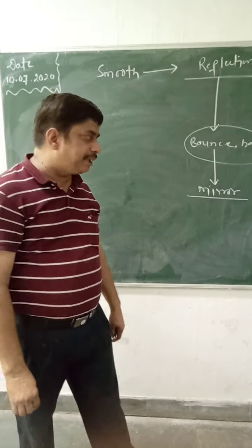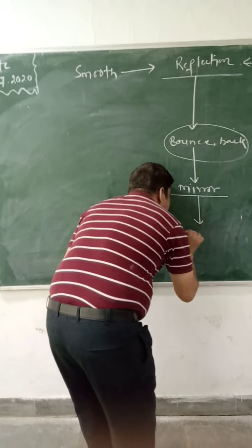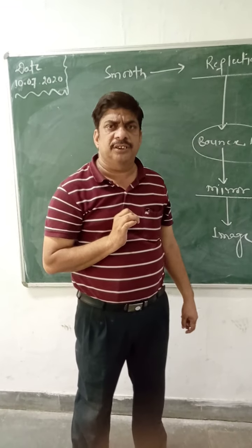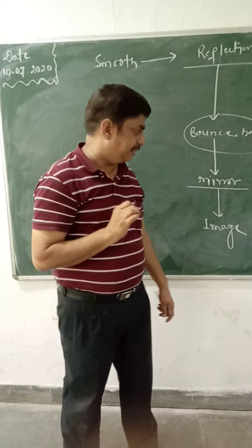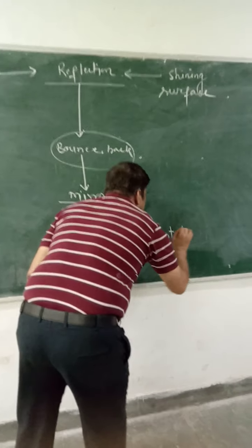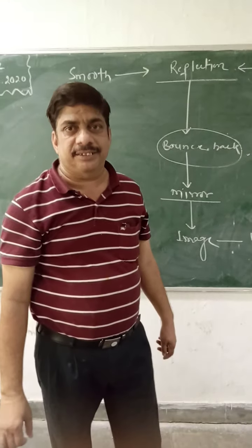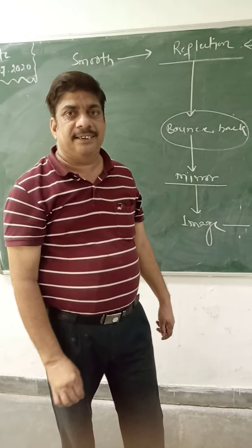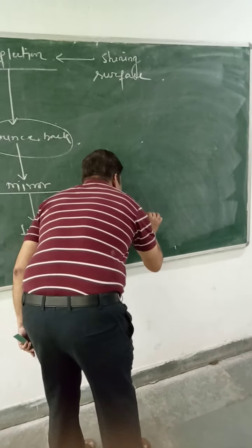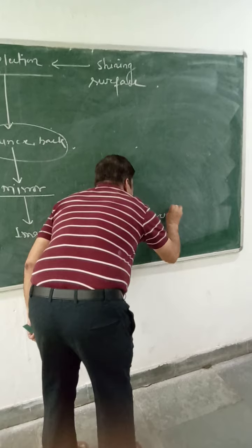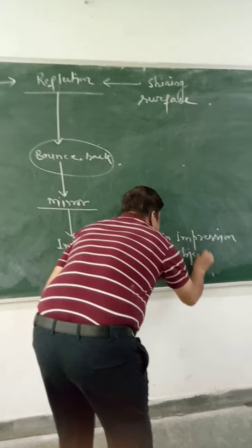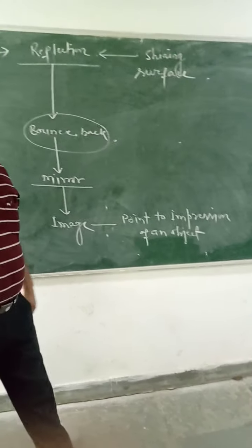And what do we get from the mirror? We get the image from the mirror. What is an image? You might have seen the photocopy, Xerox. What is that? Xerox is the impression. So point to point impression of an object is known as the image.